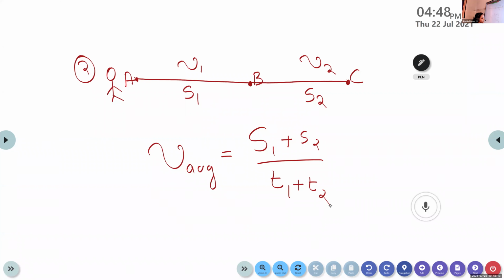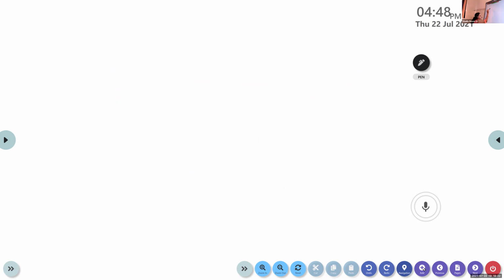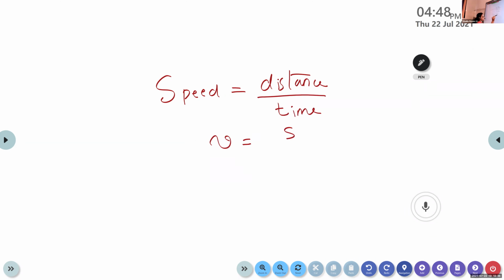Yes. T1 is S by nu. Yes, from where do you get this equation? We know that the speed is equal to... what is the equation for calculating the speed? Distance by time. Okay, distance by time, or nu is equal to S by T.